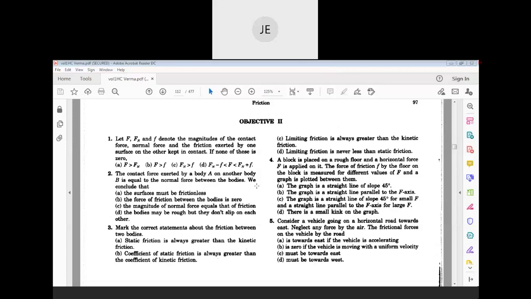Because of contact force, they are not slipping on each other. Since contact force and normal force are equal, friction between the bodies is 0. But since contact force is there, that is helping the bodies not to slip. For the second one, options B and D are the answers.